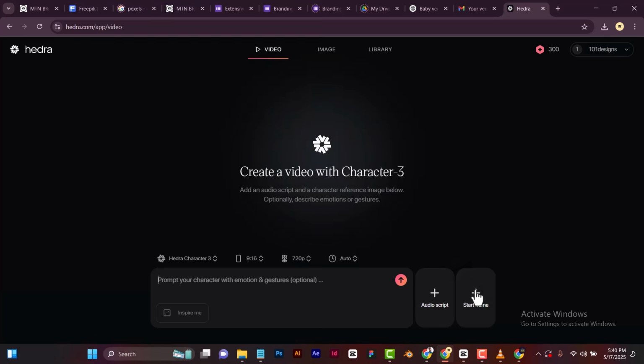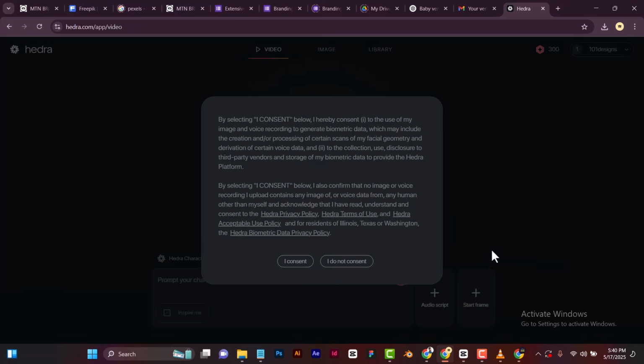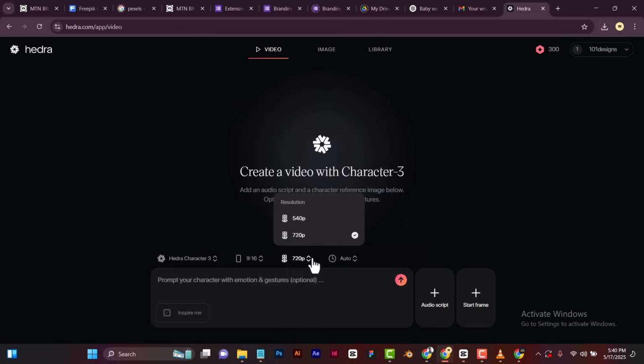So what we do here, you come here, you see where it's written start frame. This is where you are going to see options to upload your picture. You can see the first one says create image, capture image, and upload image. What I want to do here is upload image. So upload image, I consent. For the first one, I'm going to start by uploading.